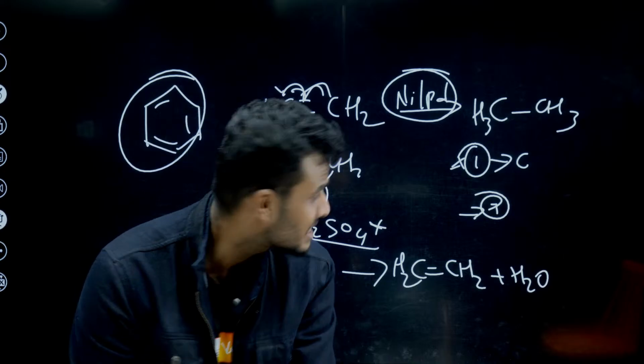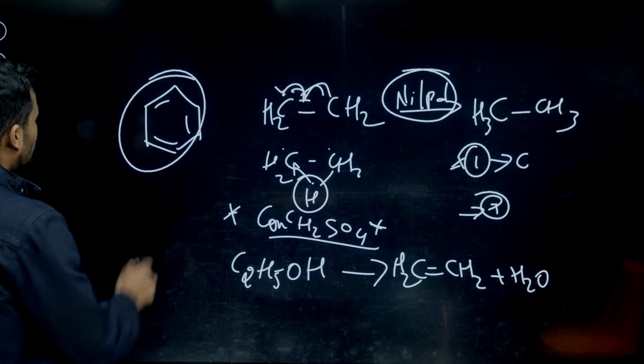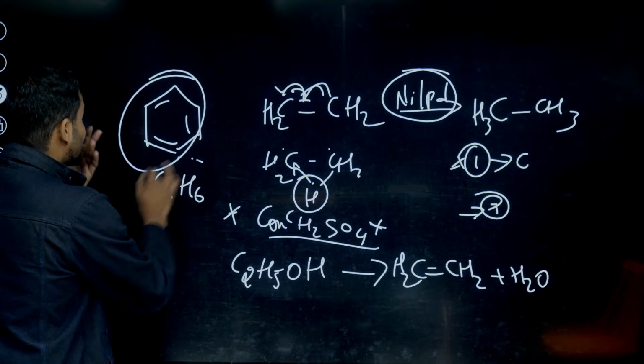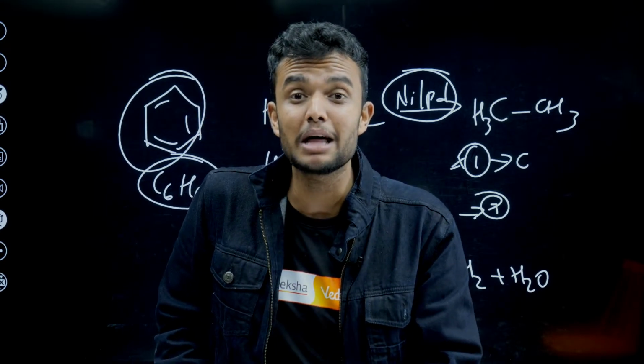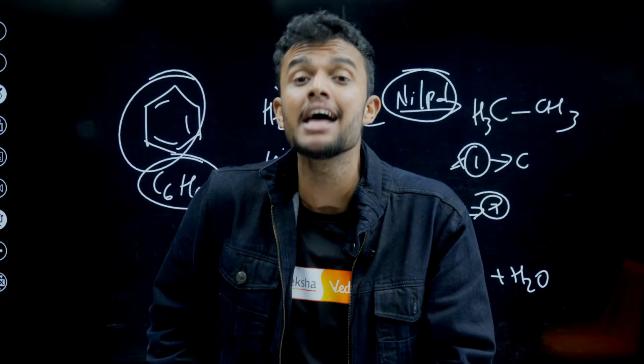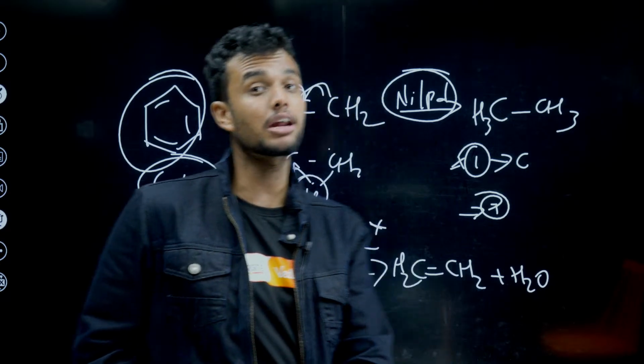Kekule structure, benzene structure. This is the benzene structure, molecular formula C6H6. Now the isomerism concept. Isomerism: molecules that have the same molecular formula but different structural formulae are called isomers.